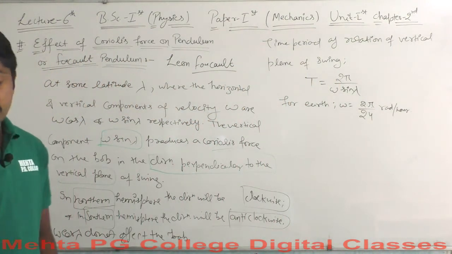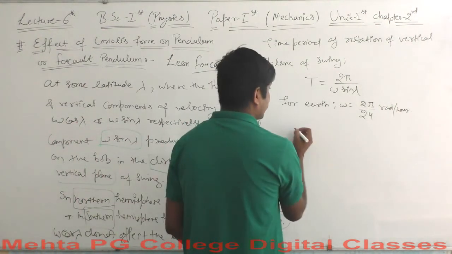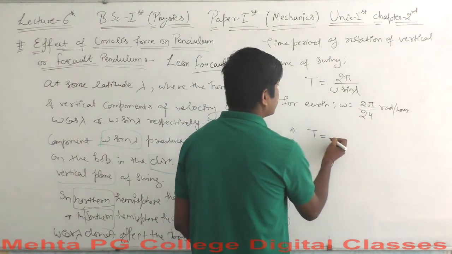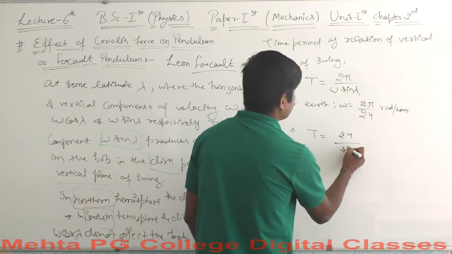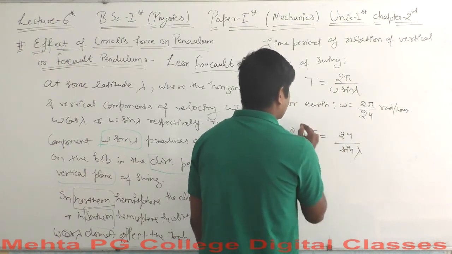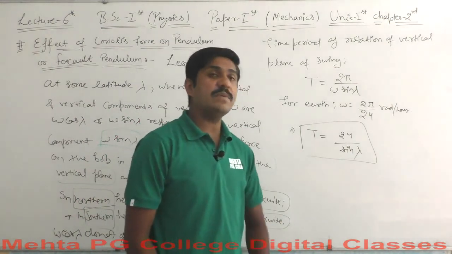Shall we use the value of omega now? Yes. So what do we end up with? We end up with T equals 24 over sin lambda. That is what the time period becomes. So if you get to know the latitude, the maximum is the latitude there.